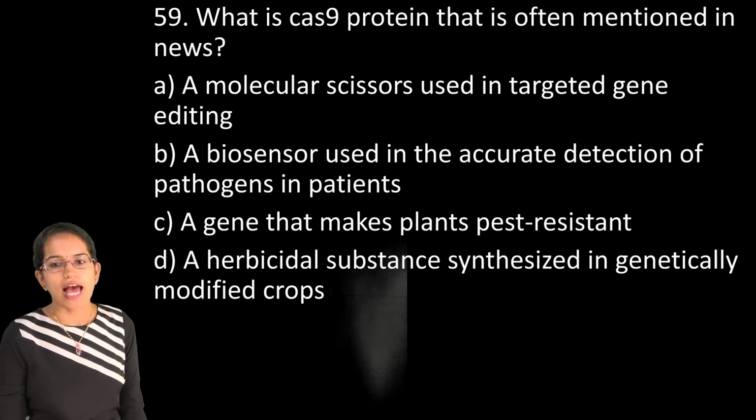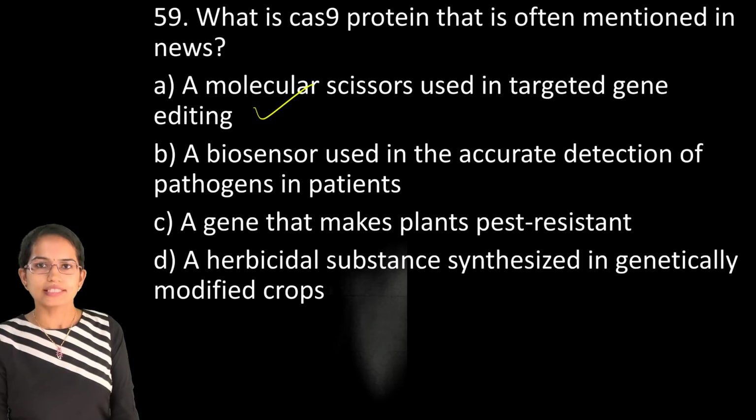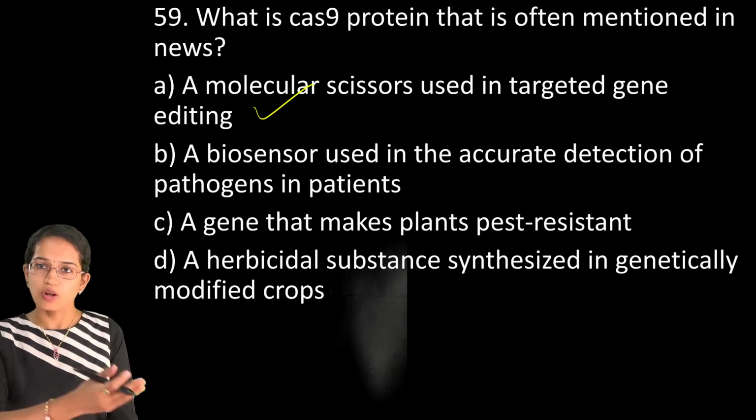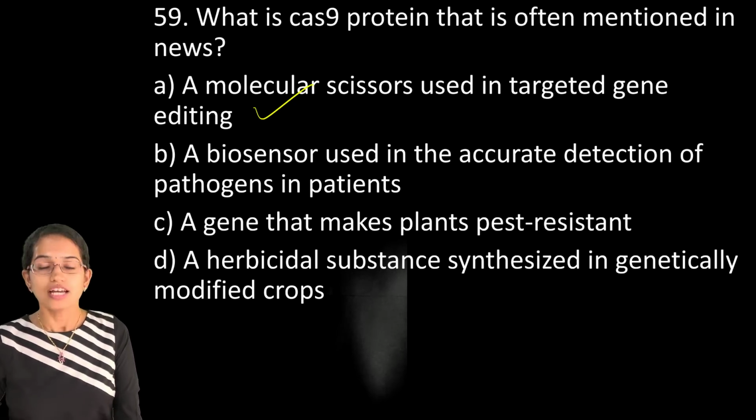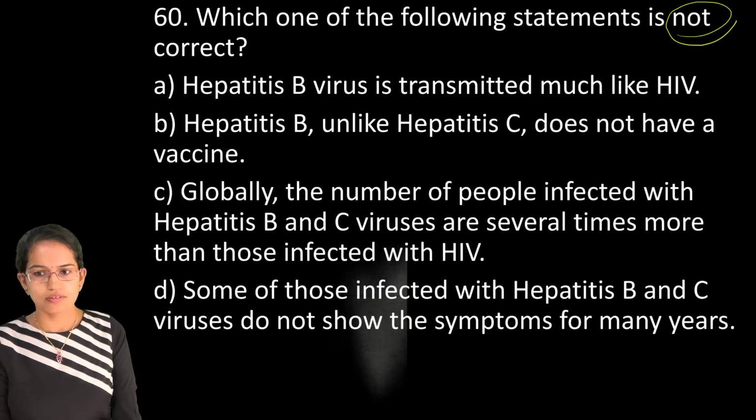The next is Cas9 protein is a molecular scissor for gene editing. So that's the right answer. Again, Cas9 technology we discussed in the expected series. So in science and technology, a lot of questions came directly from the expected question section. Now, which is not correct. So make sure you are reading the question carefully. The question says not correct.